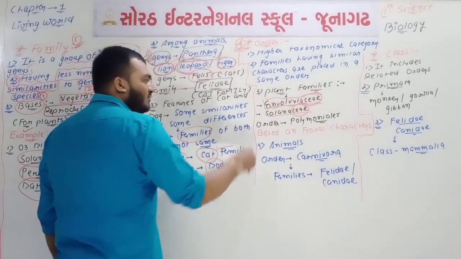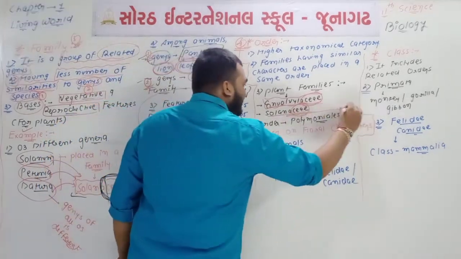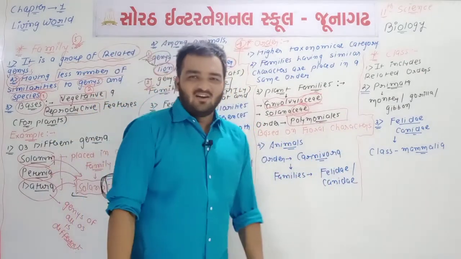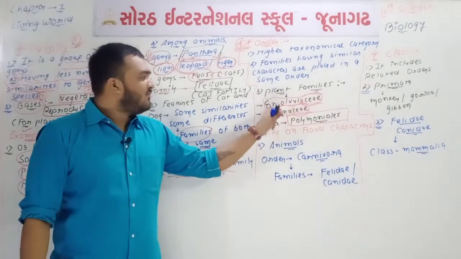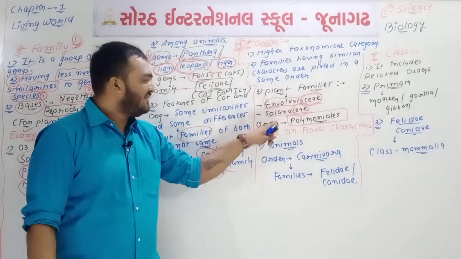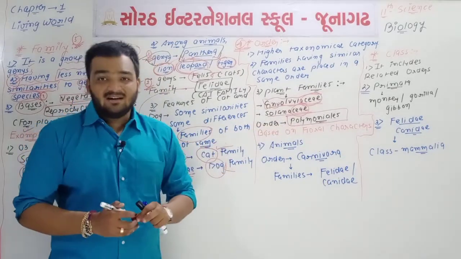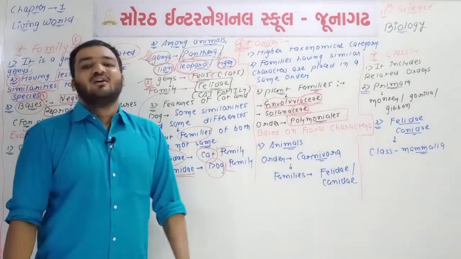So these both are different types of plant families, but both have some similar characters. So both are included in an order which is known as Polemoniales. Okay, see, both Convolvulaceae and Solanaceae are names of plant families. Okay, remember, both are names of family, while Polemoniales is one type of order. It means the Polemoniales order has these both types of families.